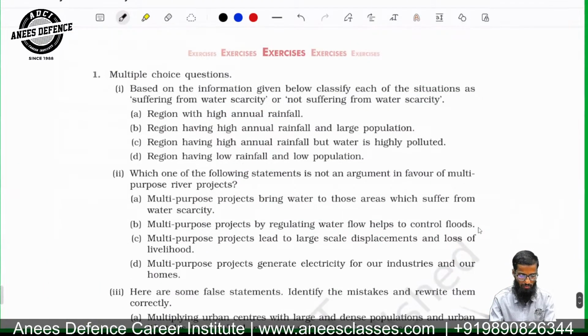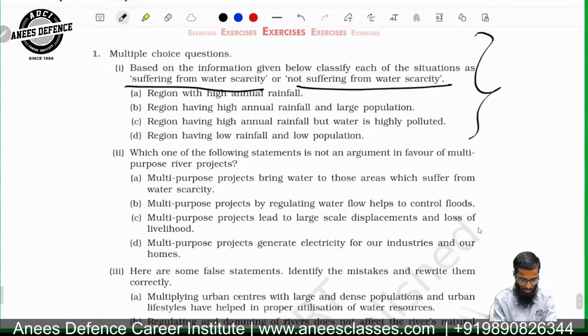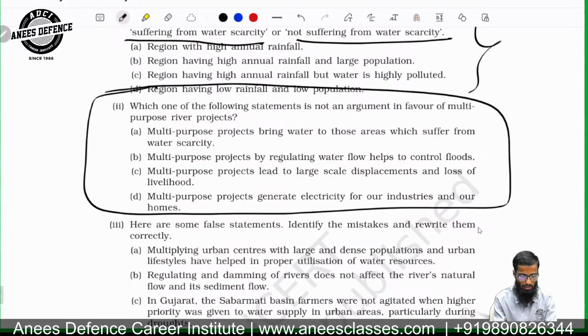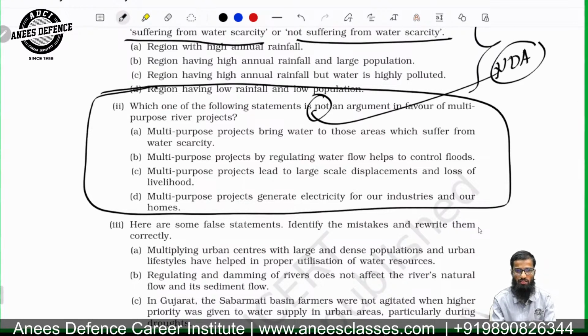Now look at some multiple choice questions based on the information given below. Classify each of the situations as suffering from water scarcity and not suffering. So you can do it. Now again, this question is important. Which one of the following statements is not an argument in favor? NDA time and again had asked this type of questions, the 'not' type of questions. So you will be talking about the disadvantage here of the multi-purpose river projects.